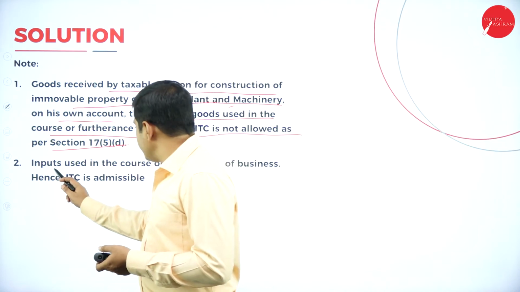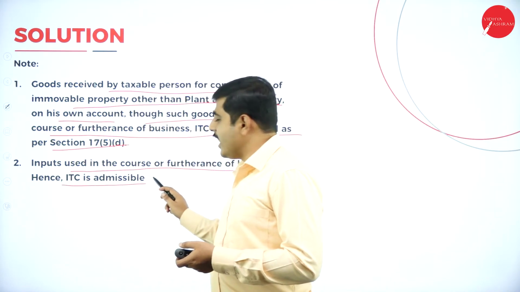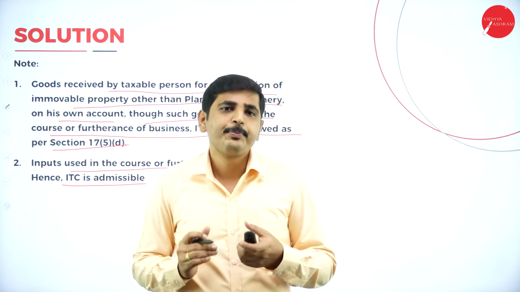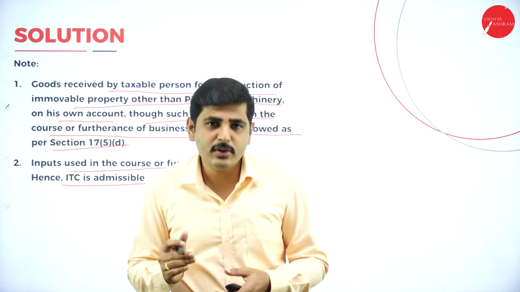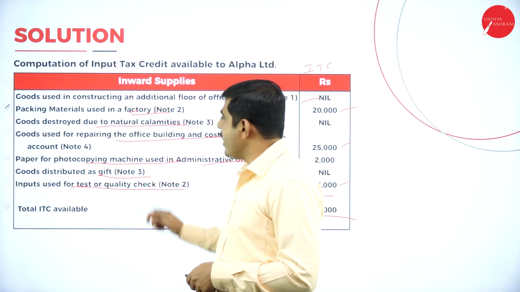Next one, inputs used in the course or furtherance of business, hence it is admissible. Why? Because we are using the inputs for providing or producing goods in order to sell to customers. That's why ITC on inputs is available, for example for packing materials.